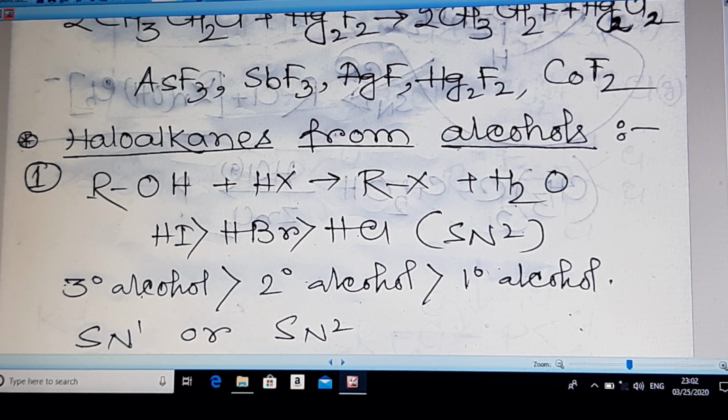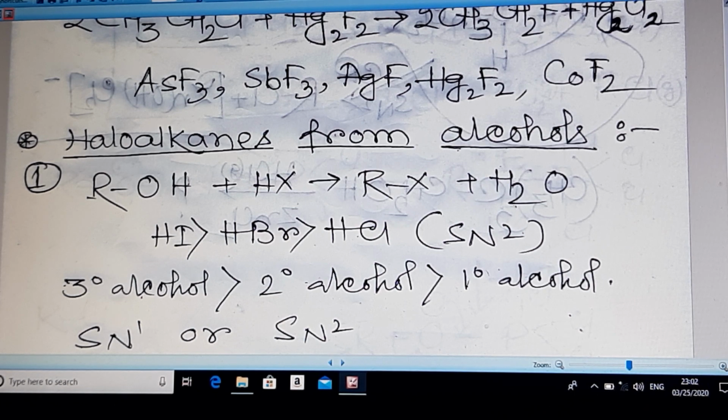That's why when 3 degree alcohol is present and aqueous HX is taken, it will follow the SN1 path, otherwise it will follow SN2. Whenever you are using aqueous HX, it will definitely follow the SN1 path.